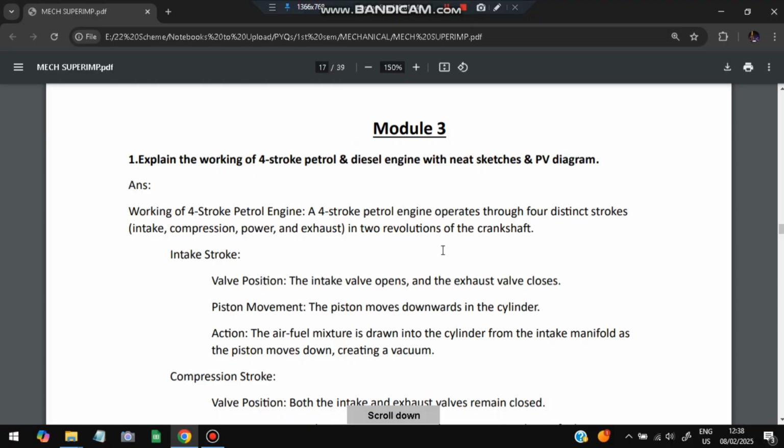Okay, that was about module 2. Moving on to module 3, and the first question: explain the 4-stroke petrol engine with a neat diagram. So how does a 4-stroke petrol and diesel engine work? First, we'll discuss the petrol, then we'll discuss the diesel engine. And for both, you have to draw a neat sketch and a PV diagram. PV means pressure-volume diagram.